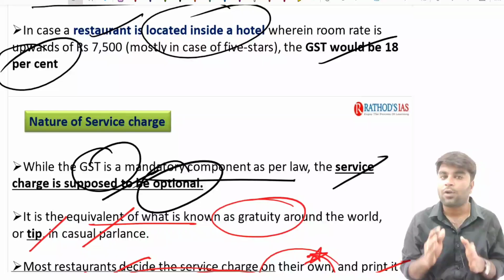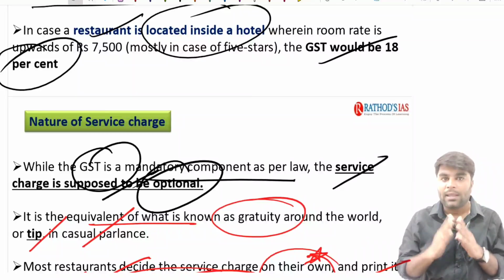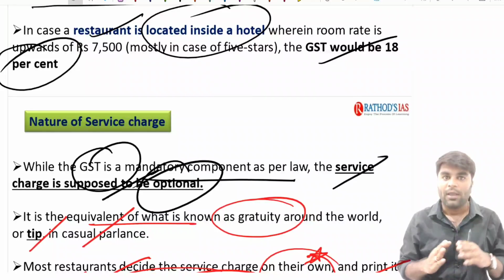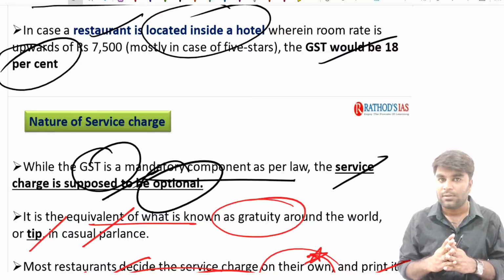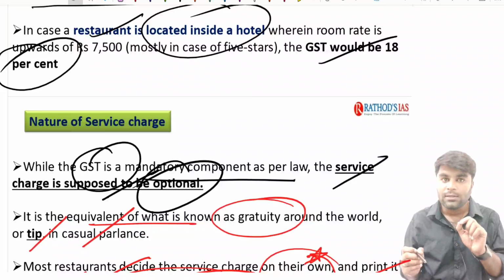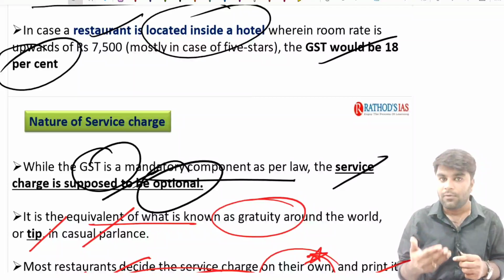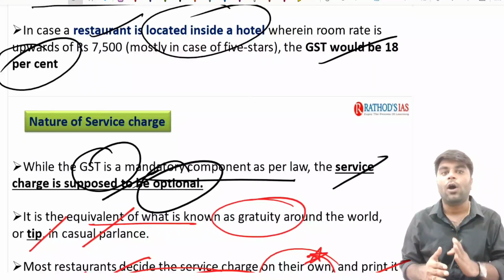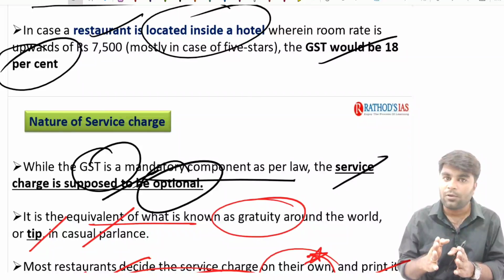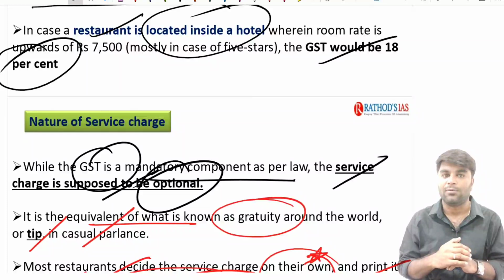So far as the topic is concerned, you need to remember that service charge is not part of the GST regime. It is not illegal also. It can be levied by the restaurant owners, and if they don't levy it, it's their wish. Once they levy it, it is not illegal, because you are an aware citizen. You know that the restaurant is going to impose the service charge, and in spite of knowing that, you order the food, and it automatically makes you a party to the agreement. Once you receive and eat the food, you need to pay the taxes to the restaurant, and you need to pay that service charge to the restaurant owner.